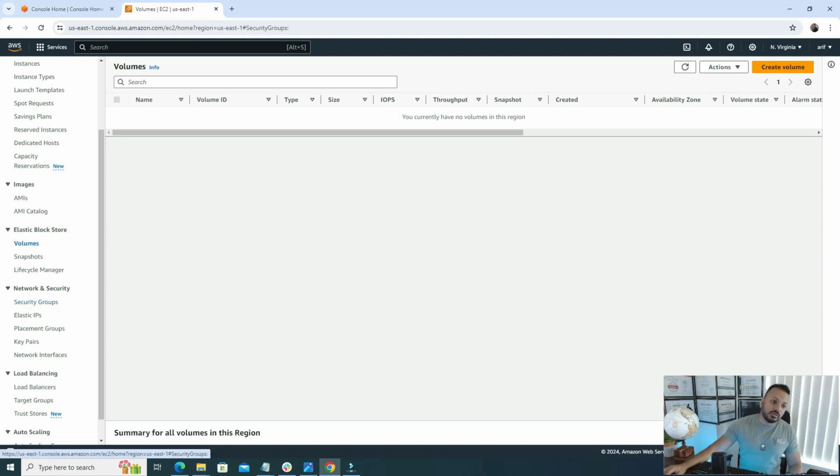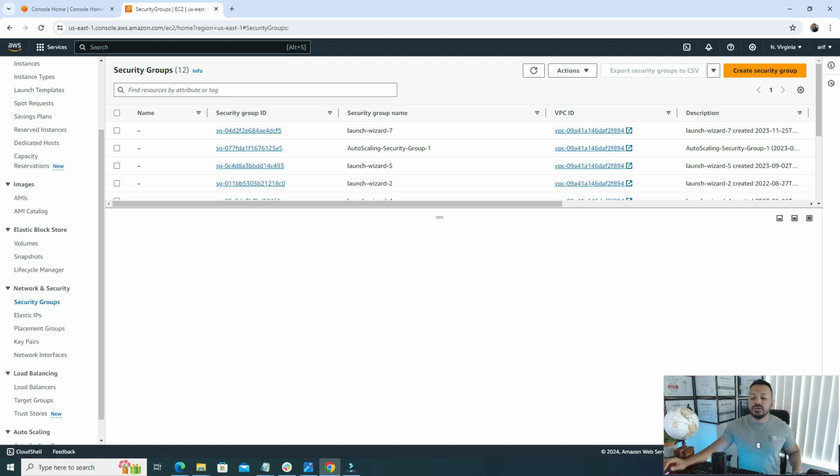Then besides that, we can also add security groups. We really want to make sure that our server is secure, right? Because if we don't have a proper firewall in place, then it's more likely that whenever we create a server and it's open to all, it will get compromised. Because whenever our server is live, there are tons of bots on the internet trying to access our servers. So we need to be very careful about how we're configuring our servers.